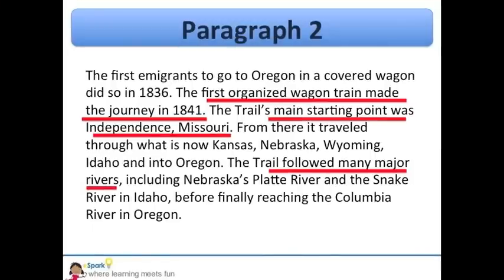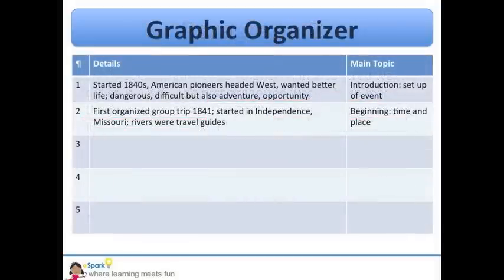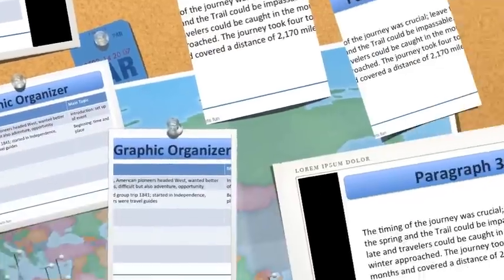In this paragraph, the author goes into more detail about the setting, when and where it started, and also specific details about the geography and how the people planned their routes. Now look at our notes. You can start to see how the author is developing the information about the event. We started by reading very basic information about the Oregon Trail in the introductory paragraph, and in the second paragraph, the author has provided more details about where the Oregon Trail began. Let's move to the next paragraph.